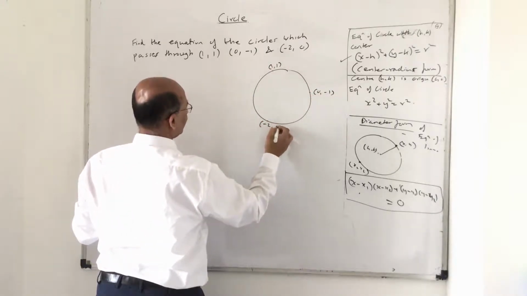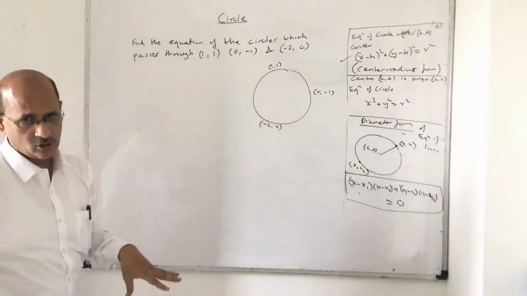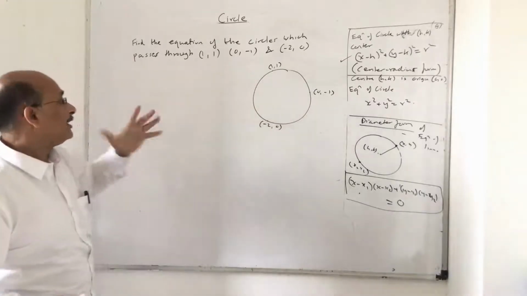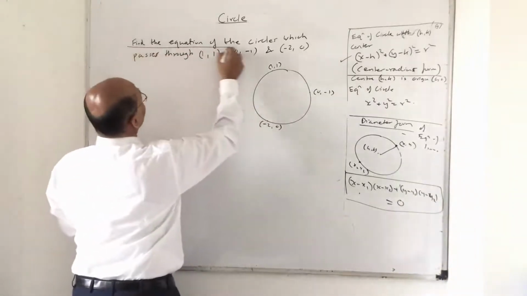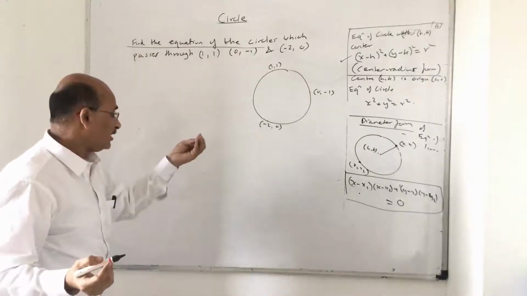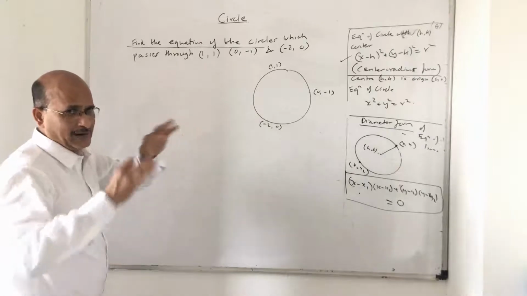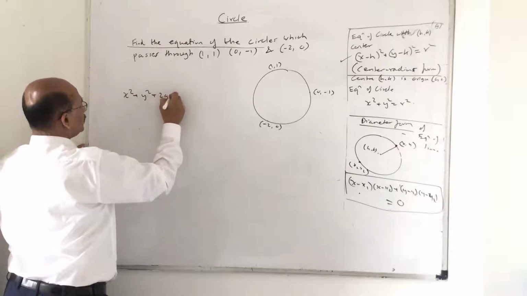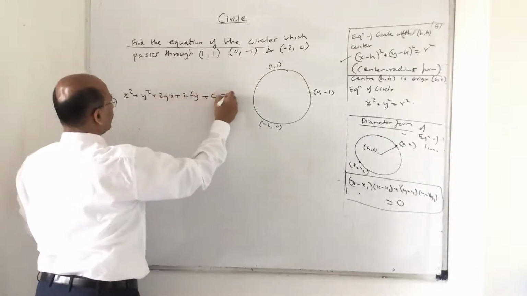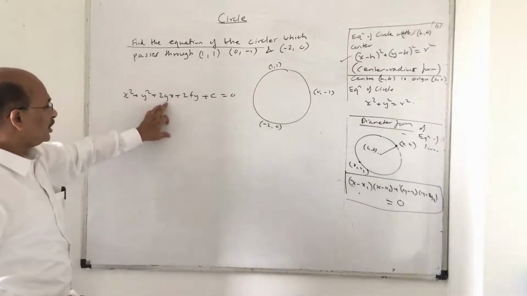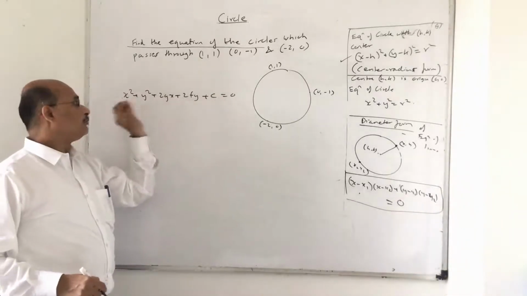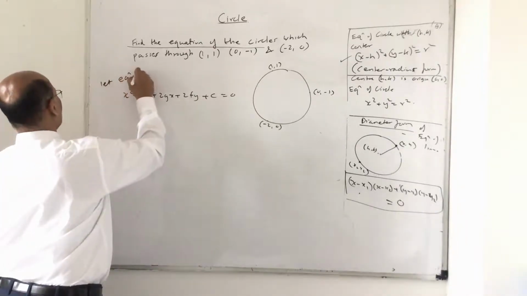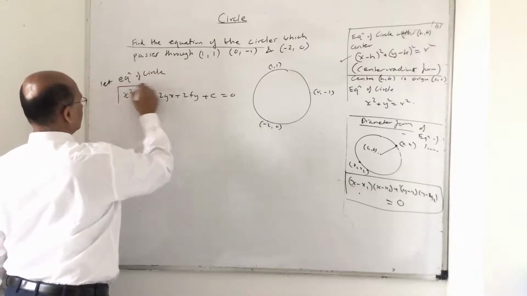Now remember in a straight line, when you said something is lying on it, it satisfies the equation of the straight line. Similarly, these points lying on the circle means they satisfy its equation. So right now let me focus on the question. Find the equation of the circle. I really don't know the center or the radius, so I will just go with the general equation of a circle. It is x square plus y square plus 2gx plus 2fy plus c is equal to 0. That means as soon as you get g, f and c, put them in this and you get the equation of the circle. So let the equation of the circle be this.